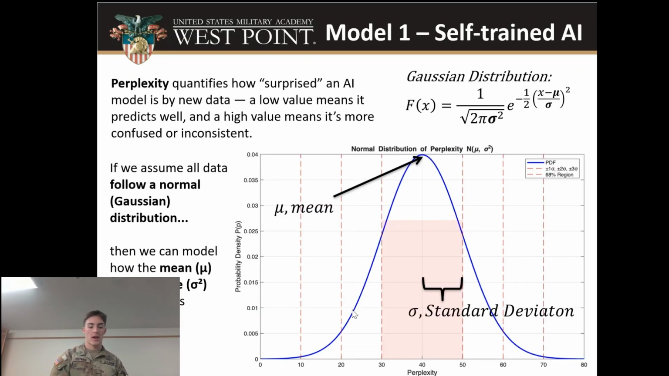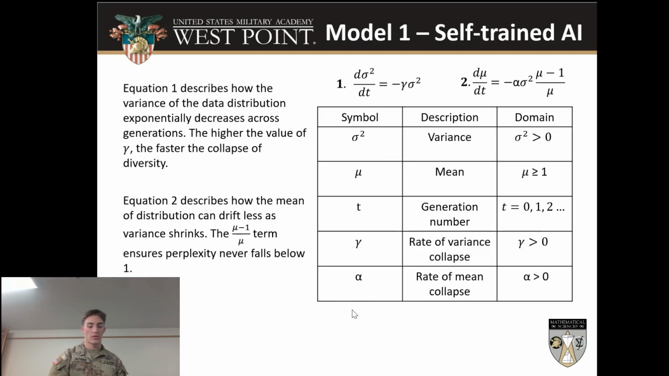Perplexity quantifies how surprised an AI model is by new data. The higher the value, the more inconsistent the data. If we assume that all data follows a Gaussian distribution, we can model how the mean and variance evolve across generations. Equation 1 describes how the variance of the data distribution exponentially decreases across t generations. The higher the value of gamma, the faster the collapse of diversity.